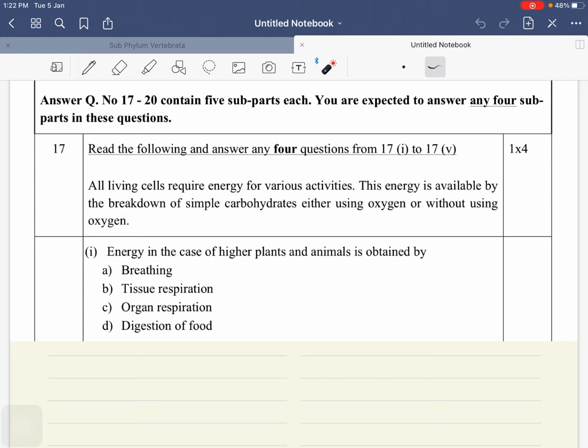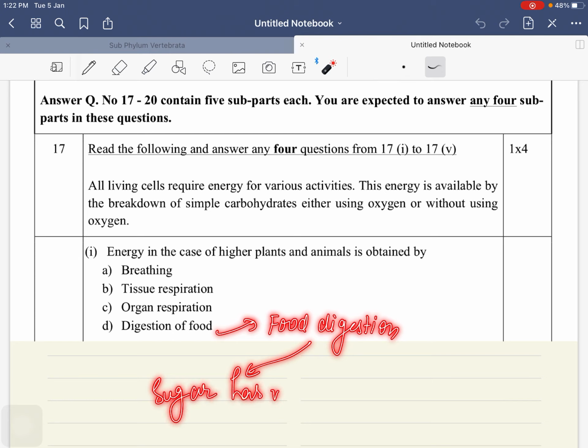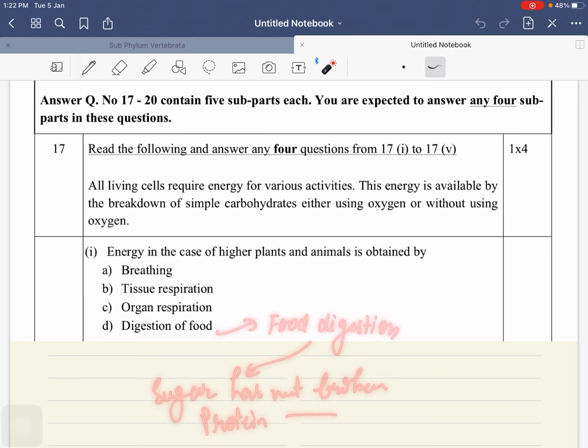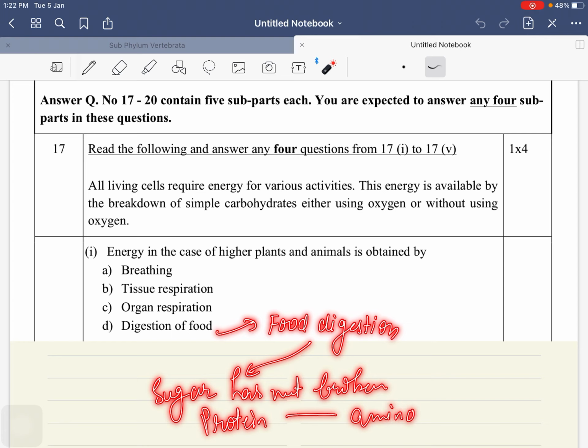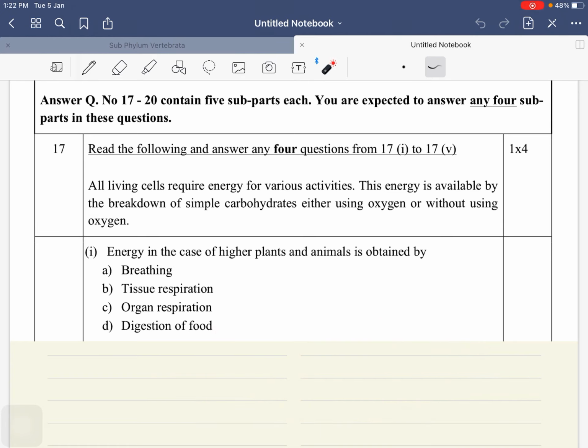You get energy? No. Digestion of food. Your food is digested, right? But आपका food अभी टूटा ही नहीं है. Sugar has not broken down yet into the simple ones. Protein is not broken down into the amino acids. Energy release होगा? No.